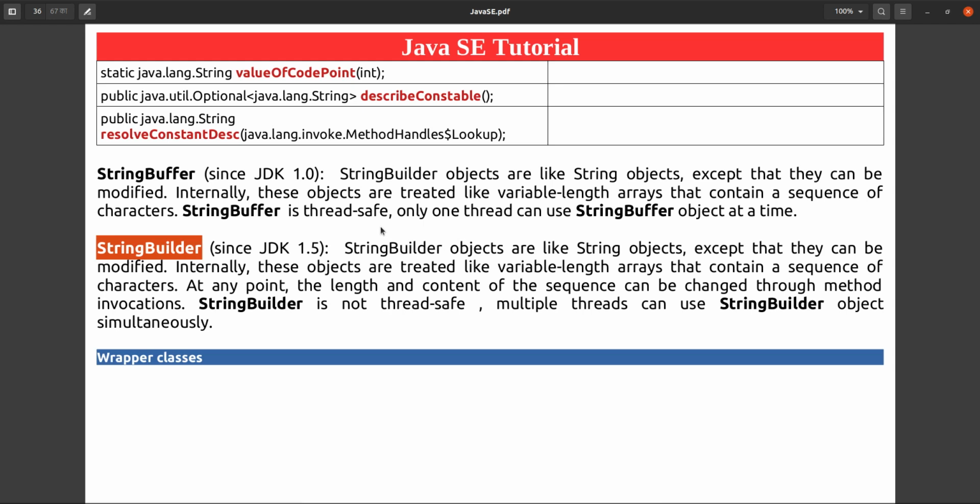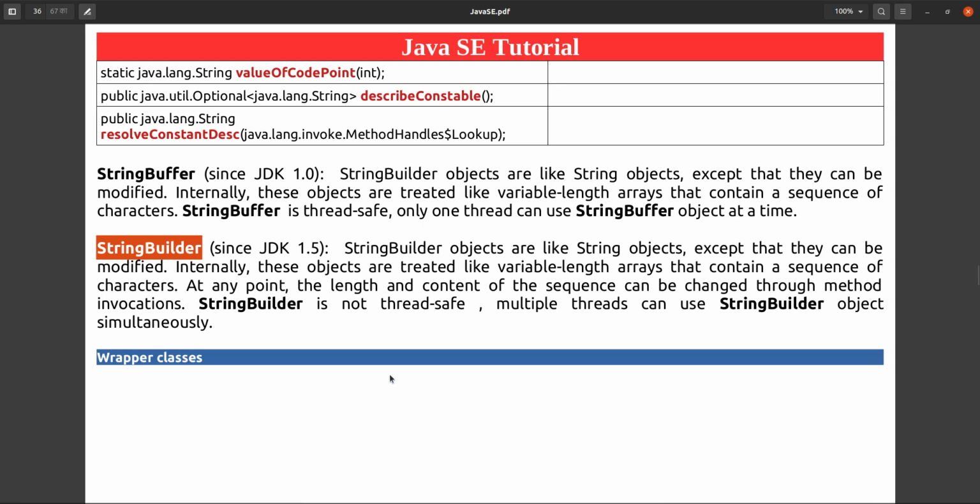String builder object is like a string object only, except that it can be modified. String we have seen already. String object is immutable, but this is mutable. You can change the state. Once you have created the string builder or string buffer, you can change that value, no issue, and that is also eligible for garbage collection.